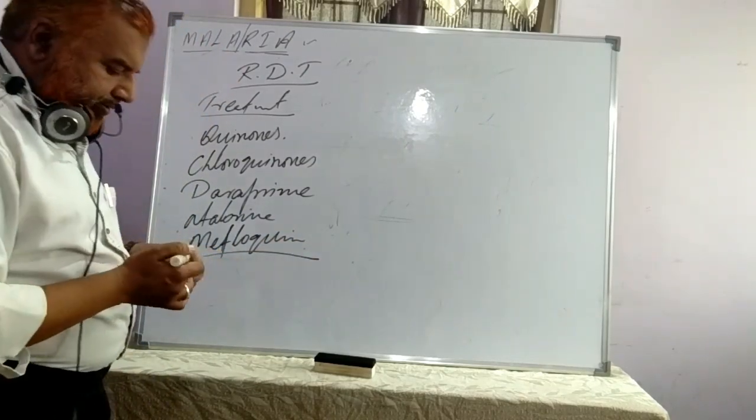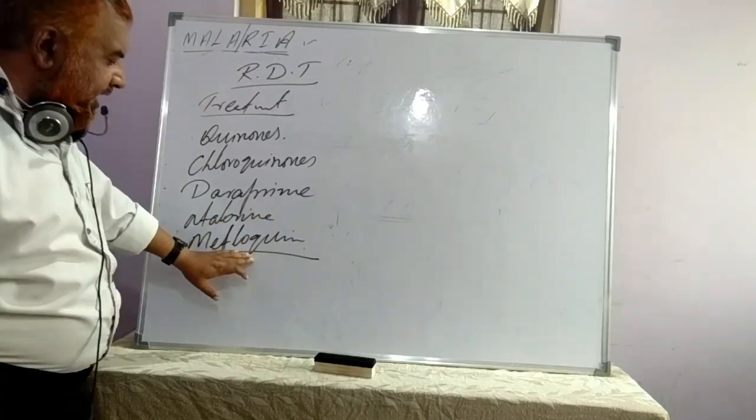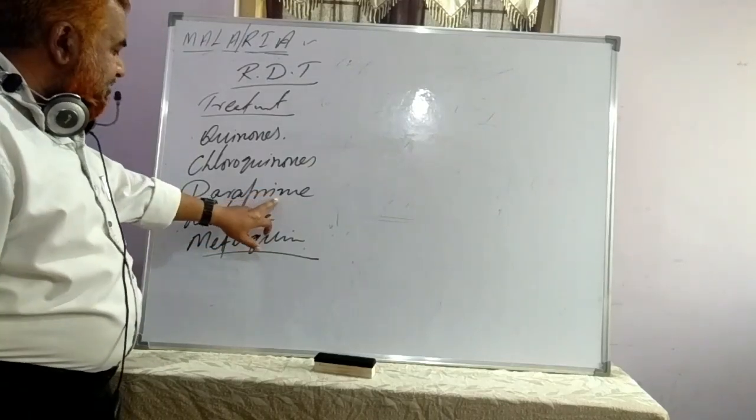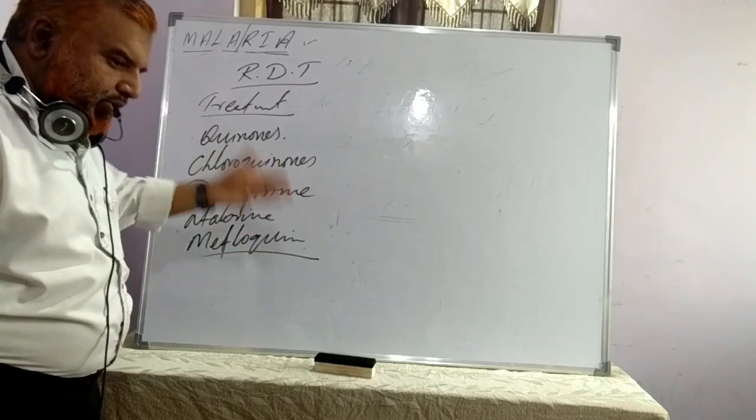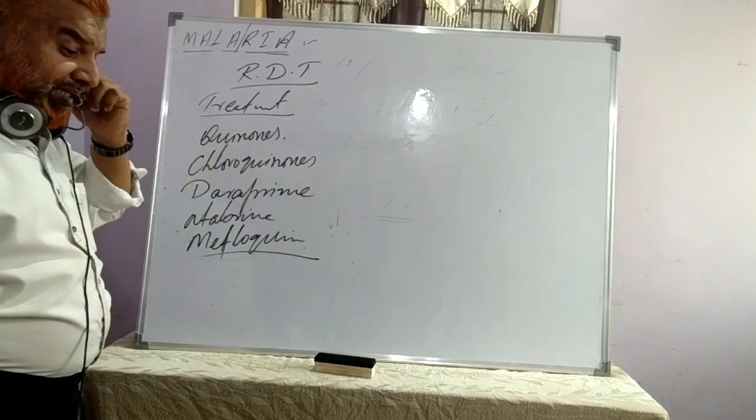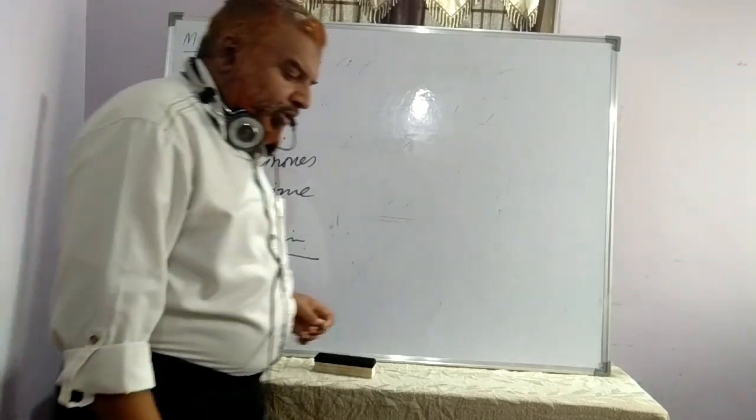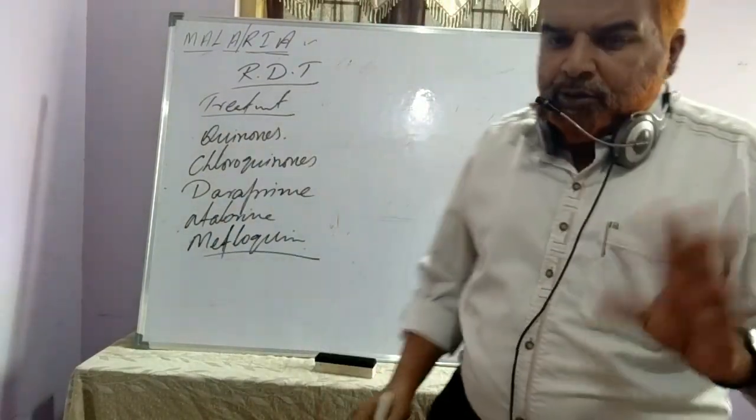Mefloquine is the latest drug for malaria. Daraprim is very effective. Atabrine is also largely used. Basically, they are derivative compounds of quinones and chloroquinones. So in the treatment, clear? I hope it's clear. Fine.